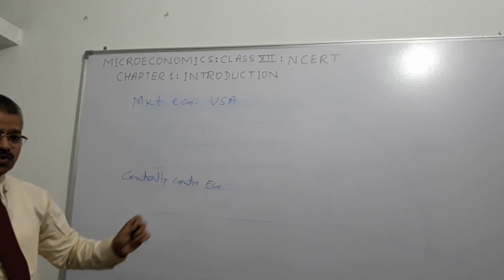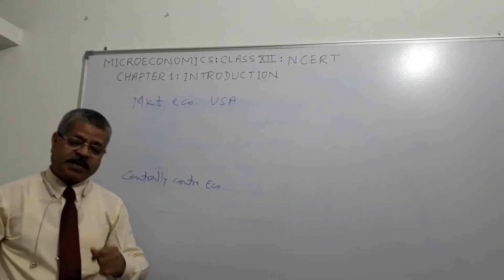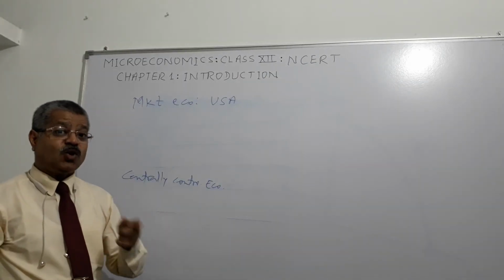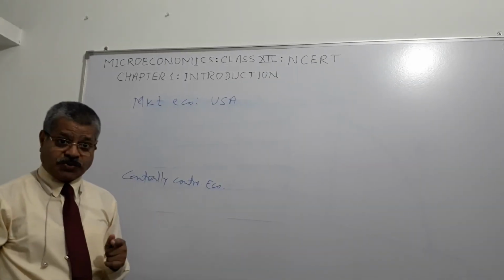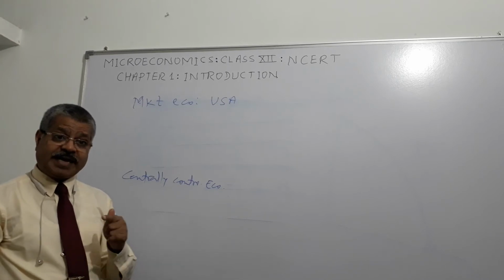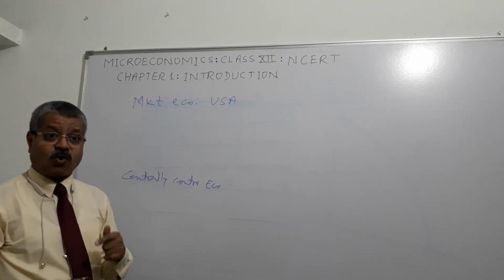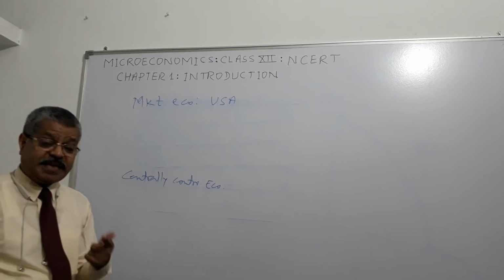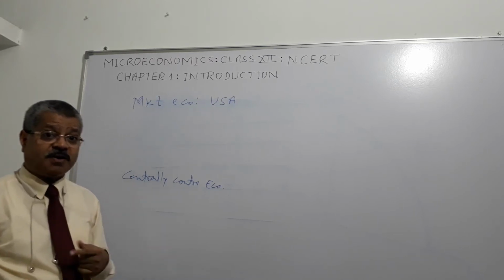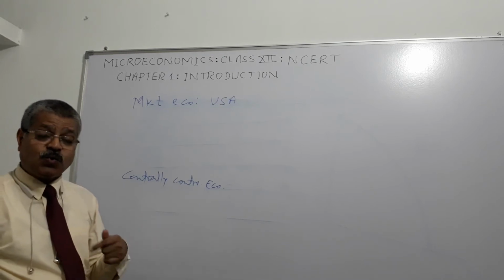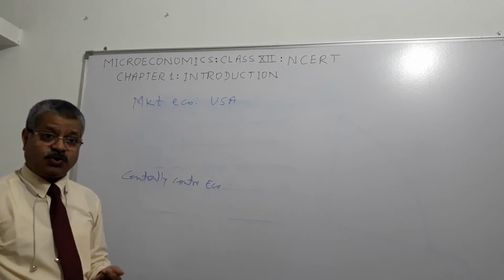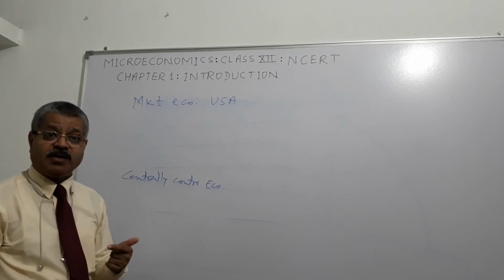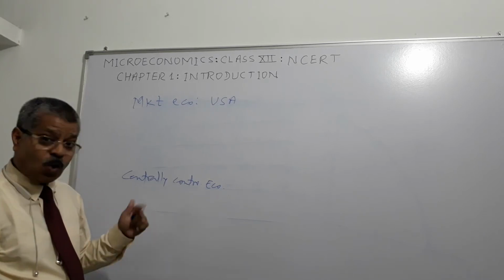In a centrally controlled economy, what happens? There are certain goods or services which may not be produced by the producers in quantities as required for the development or well-being of the society. So the government, or the central authority, steps in to encourage people to produce those goods which are related to development and well-being of the society.